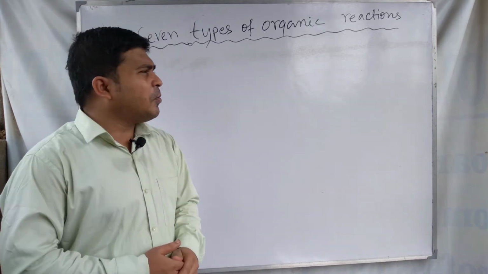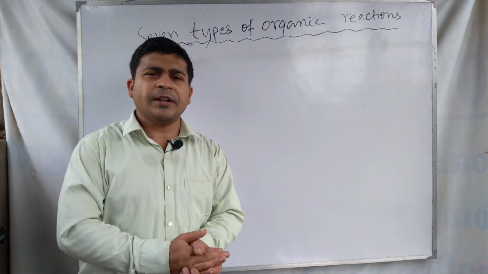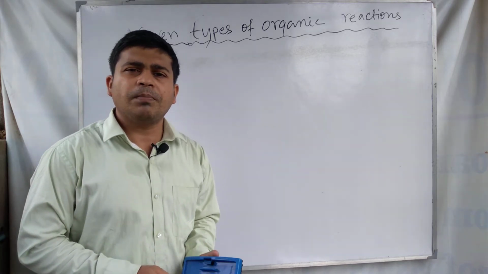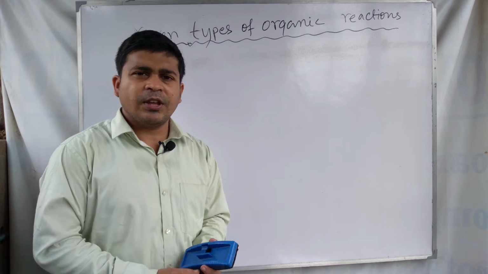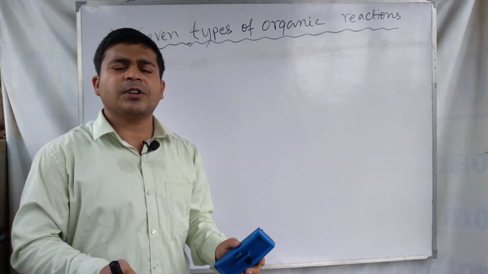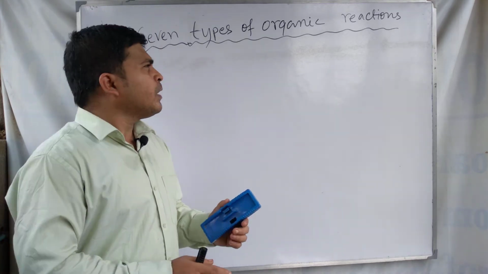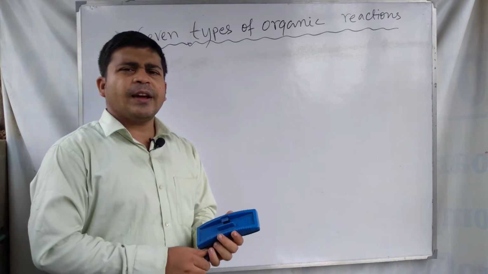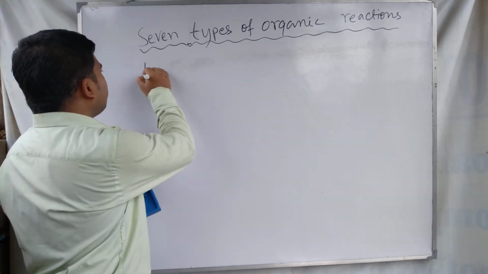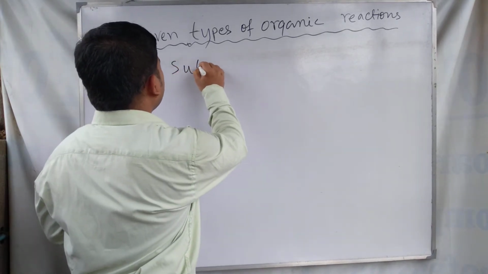Now let's start our discussion. Our discussion is about the seven types of organic reactions. Organic reactions means the reactions of organic compounds with a reagent. In the presence of a chemical reagent, organic compounds undergo a chemical reaction, and that is called an organic reaction. Organic reactions are mainly of seven basic types, and the first type that we discuss is the substitution reactions.